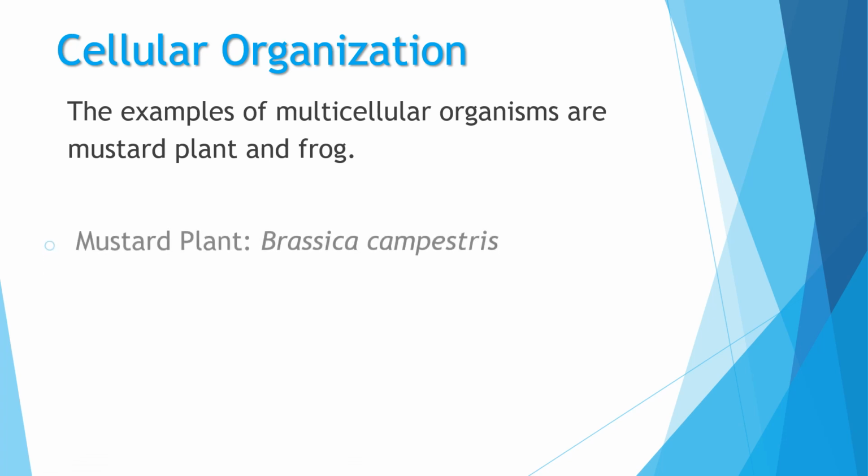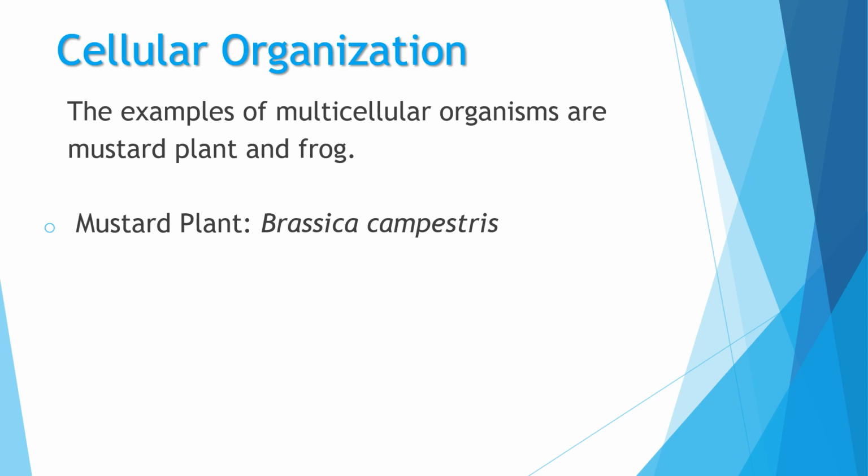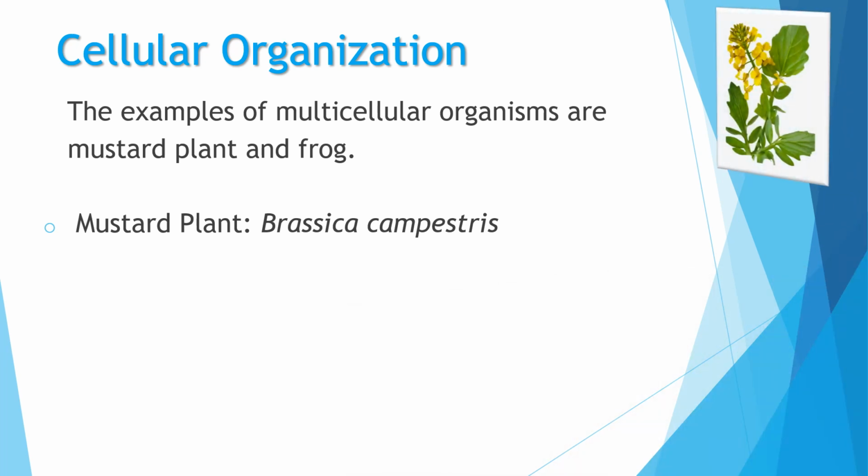So let's study the mustard plant, its features and its body. The scientific name of mustard plant is Brassica campestris. You have to learn the spellings and write it properly and correctly. Brassica campestris. Brassica is the genus name and campestris is the species name. We will study all about this naming of the organisms, how to give scientific names and how to write the scientific names in the coming chapters of this book. So Brassica campestris is the scientific name of the mustard plant.